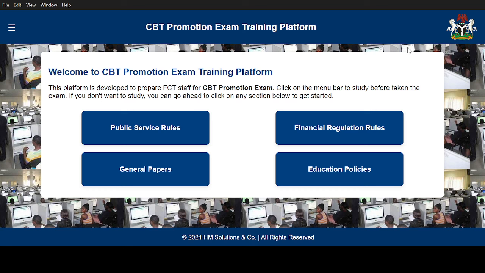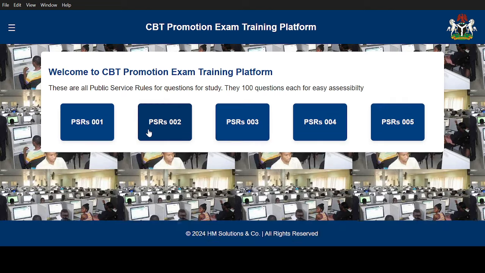When you come here, look at this logo. Instead of the FCT, it is now the coat of arms, and you're also used to this place. Let's go in now. If you click on any of these, this is what you see. For example, public service rules. When you click, this is a new one.